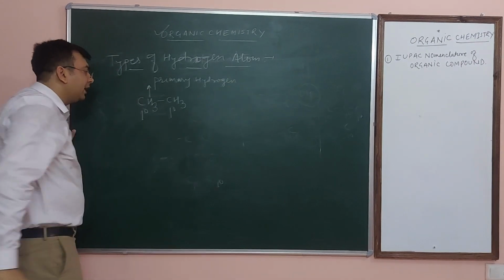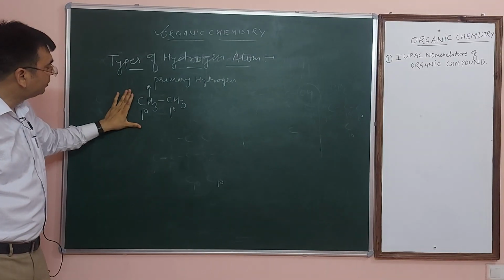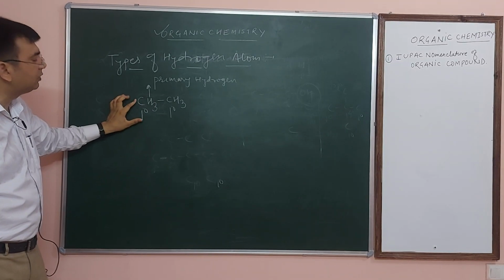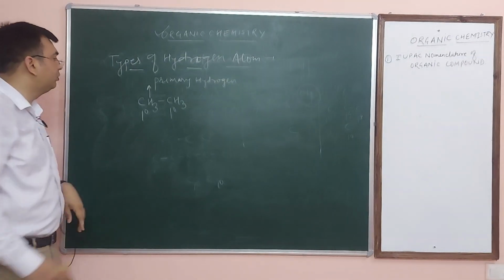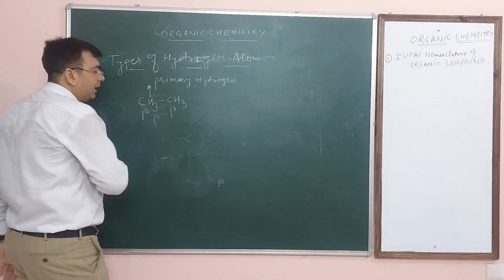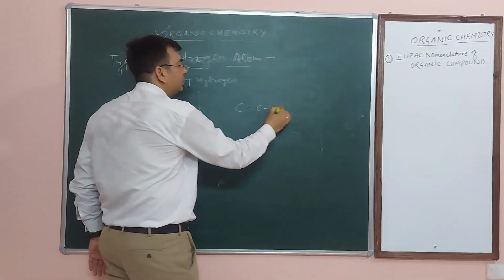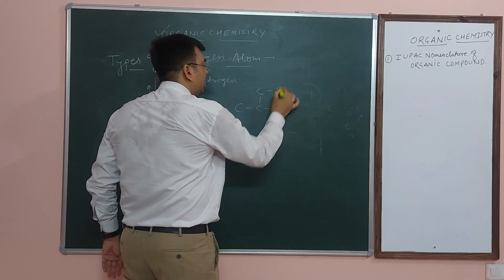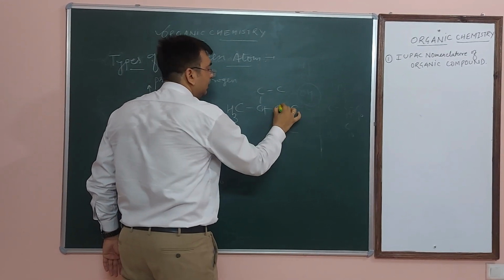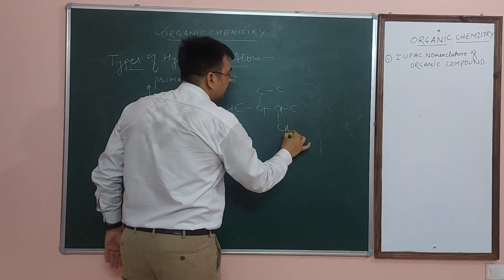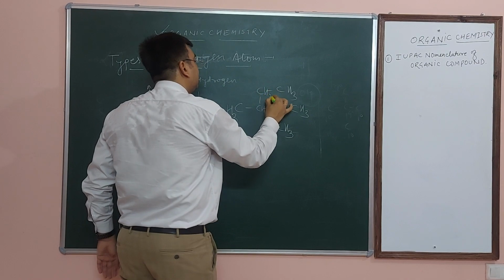Clear? So already explained to you what is the 1 degree carbon atom. The hydrogen which is attached with a 1 degree carbon atom, that is known as primary hydrogen or 1 degree hydrogen atom. So this hydrogen is 1 degree hydrogen. This one is also 1 degree hydrogen. Same as, suppose if I write here, if here attach CH3, then CH, then CH, CH3, then CH3, CH3 and CH2.